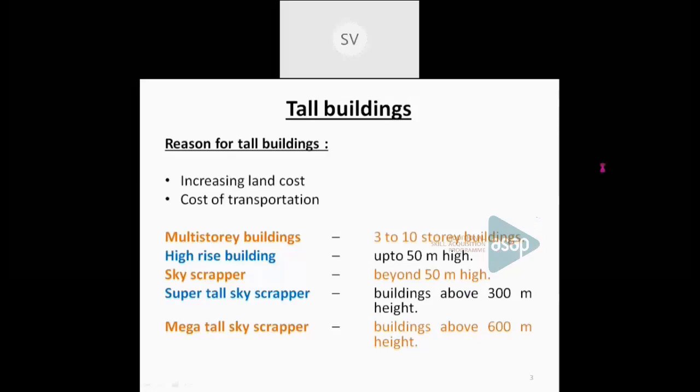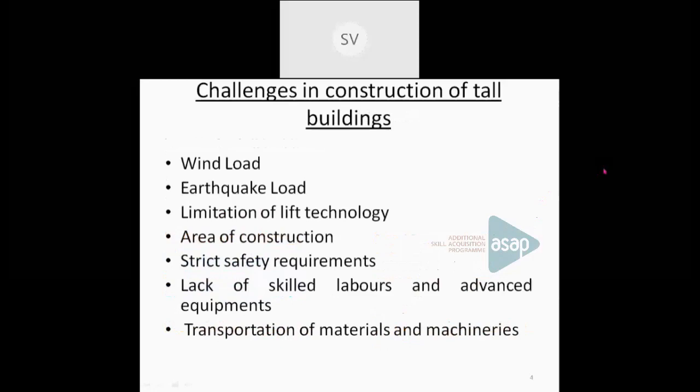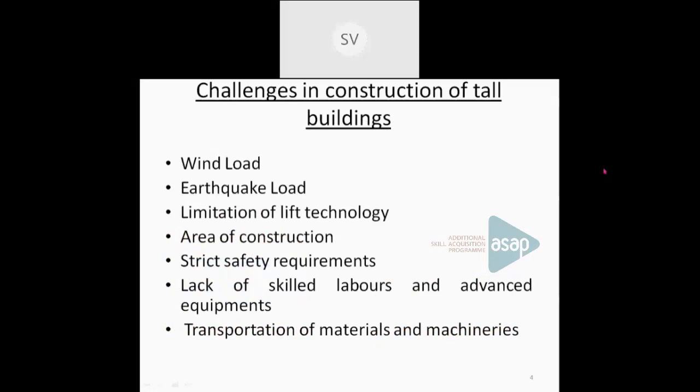Now, what are the main challenges we are facing for the construction of tall buildings? One of the main challenges is the design itself. When you go for the construction of tall buildings, you always have to consider the lateral forces in design. So what are the lateral forces? Lateral forces are mainly the horizontal forces. So wind load as well as seismic or earthquake loads are mainly considered as the lateral loads that have to be considered in the design of tall buildings.